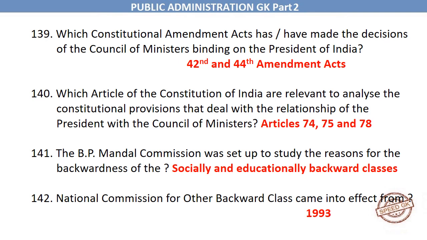Which articles of the Constitution of India are relevant to analyze the constitutional provisions that deal with the relationship of the President with the Council of Ministers? Articles 74, 75 and 78. The B.P. Mandal Commission was set up to study the reasons for the backwardness of the socially and educationally backward classes. National Commission for Other Backward Classes came into effect from 1993.